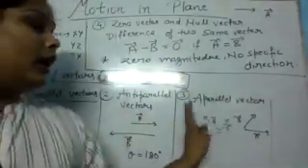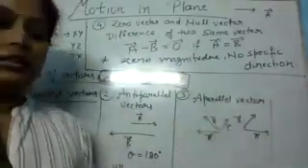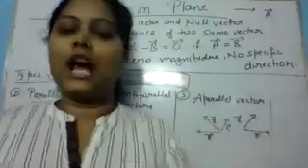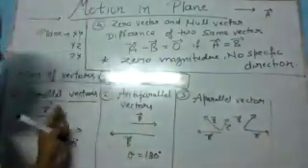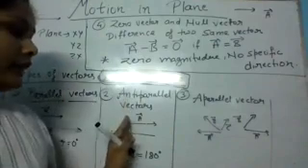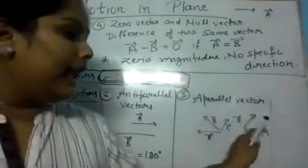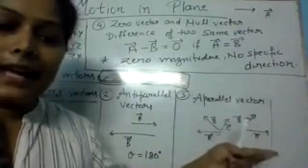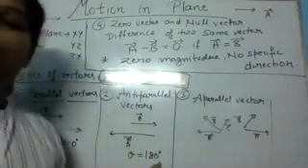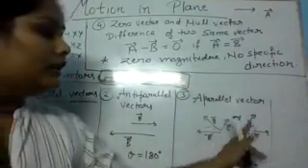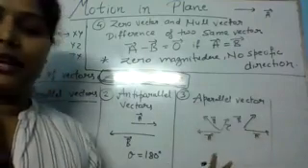Now, a parallel vector. If the two vectors are not in the same direction, not parallel vector, not anti-parallel vector, and they are making any angle, and that angle is not equal to 0 degree and not equal to 180 degree, so they are called a-parallel vectors.